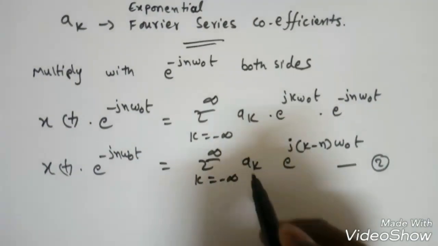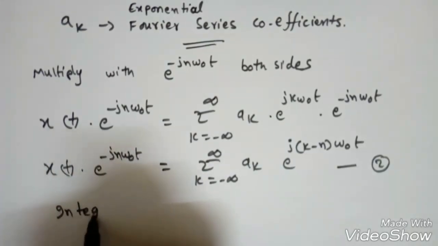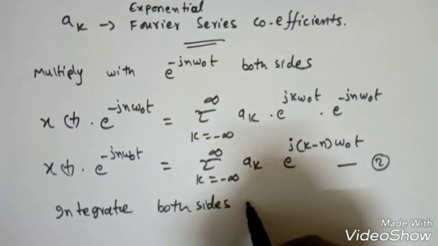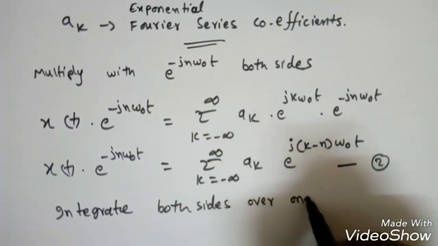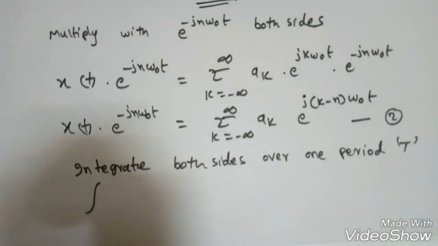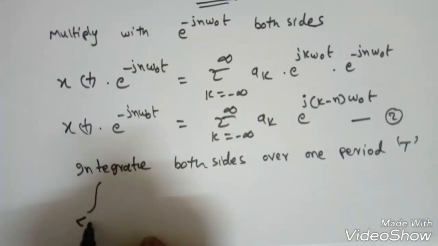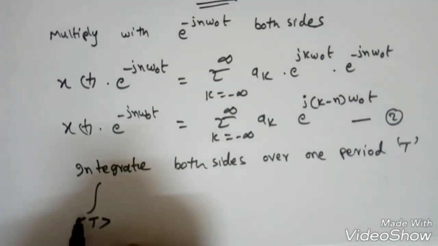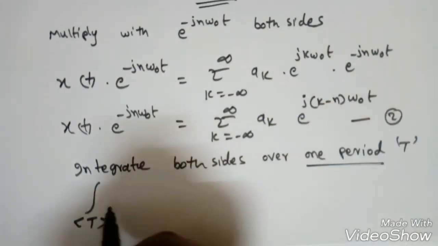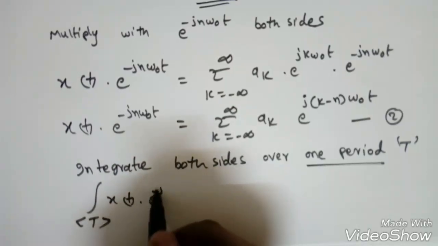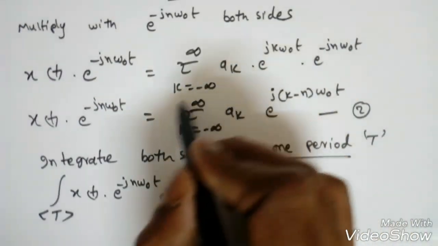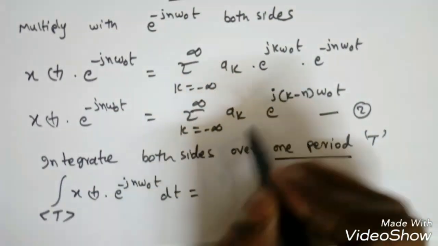Suppose this is equation 2. Now what we need to do to find this a k is integrate both sides over one period T. So we need to integrate over a single period, so I will represent a single period as T, right? That means it may be minus T by 2 to T by 2, 0 to T, etc. So over a single period T, it will become the integral of x of t into e power minus jn omega naught t dt is equal to, if you see, these two are constants with respect to t, so they will be constant.